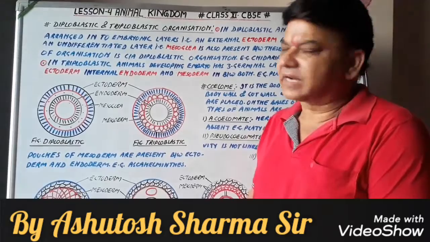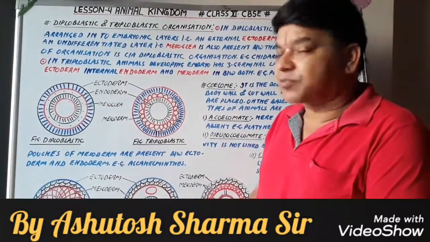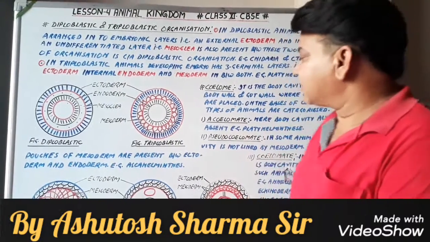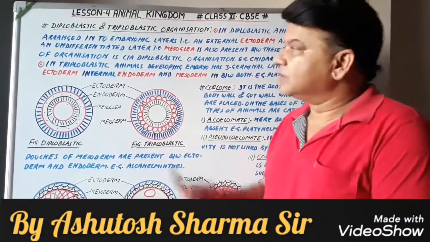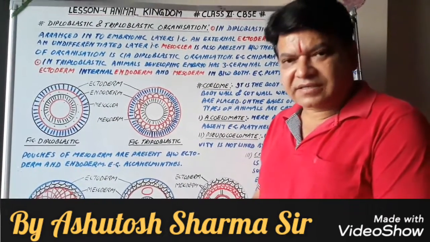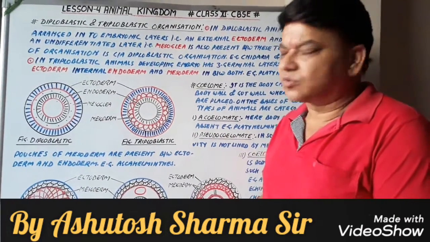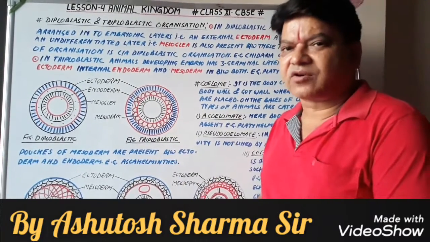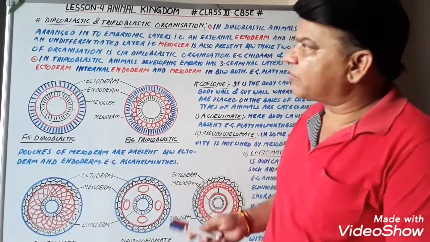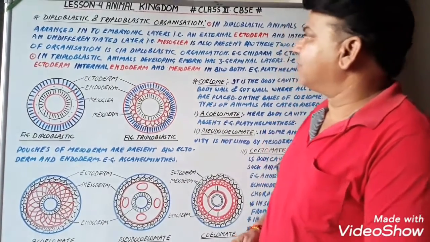Important topics, that is diploblastic and triploblastic body organization, as well as coelom. Biology, class 11, lesson 4, animal kingdom. So let us go through all these important topics one by one. So first of all, diploblastic animals.